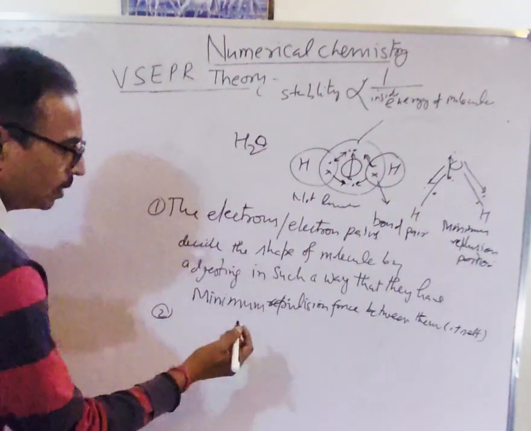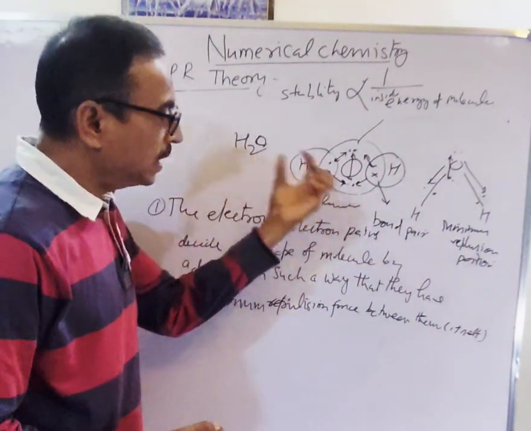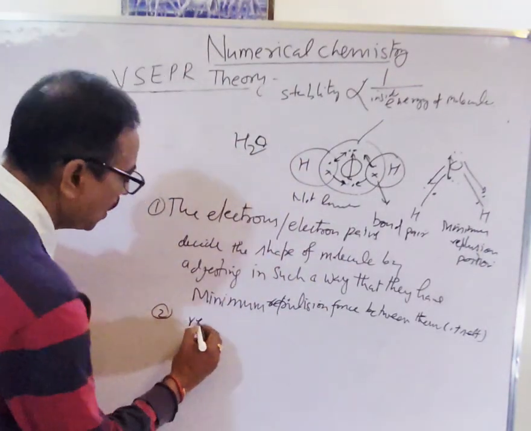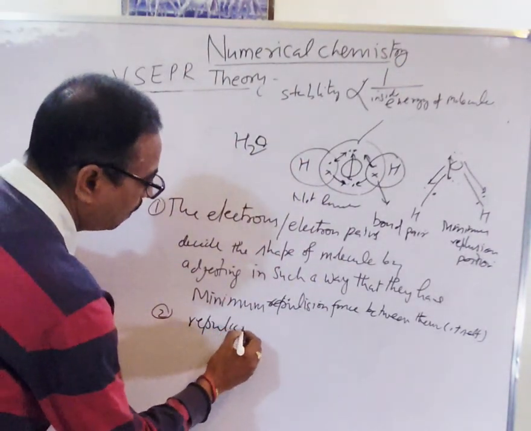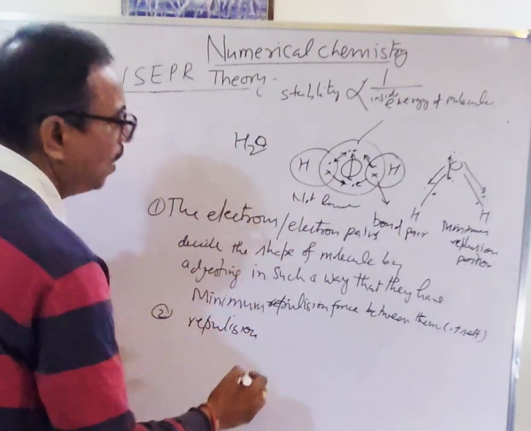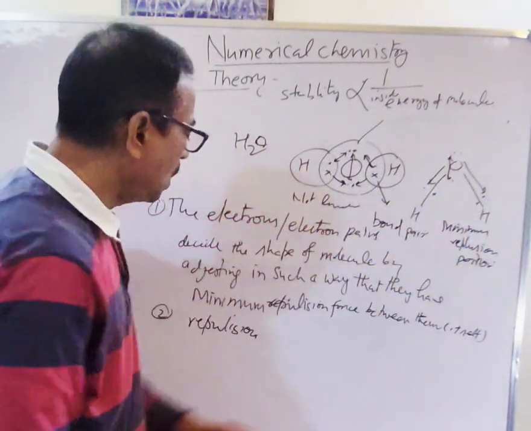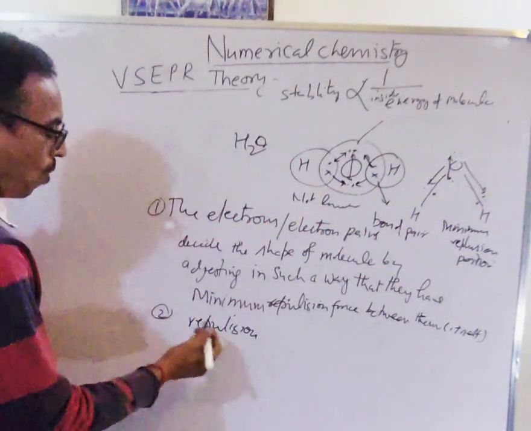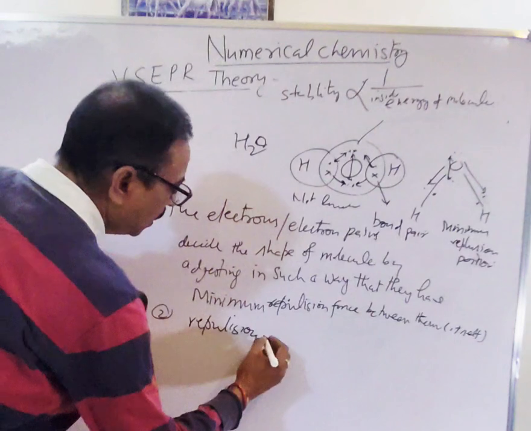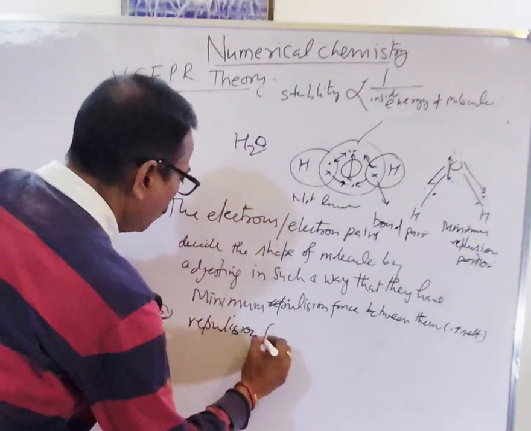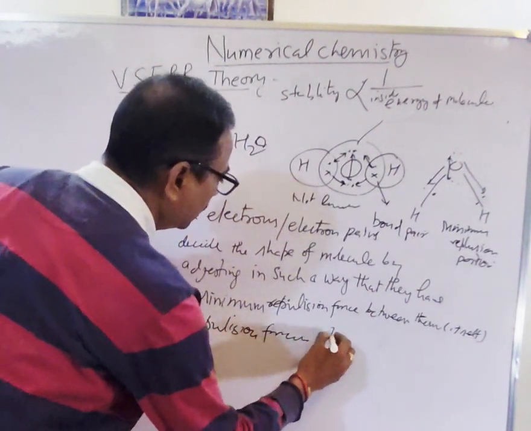So here you must know the repulsion forces. If there is a repulsion between different pairs of electrons, what is the strength of repulsion? The repulsion forces strength.